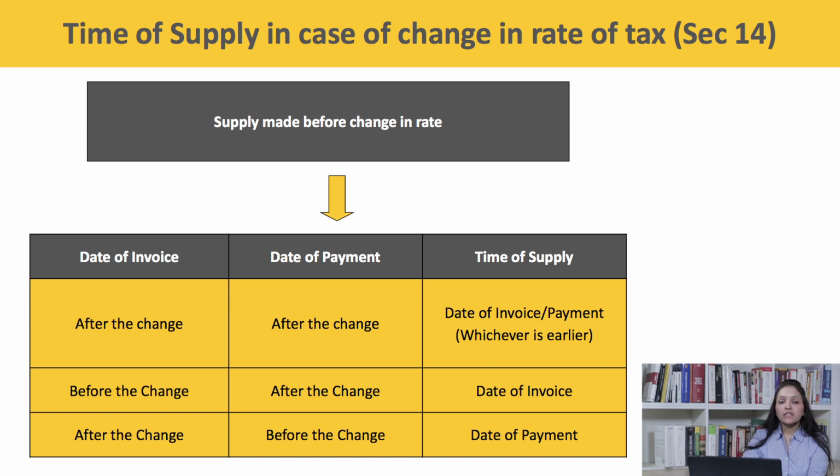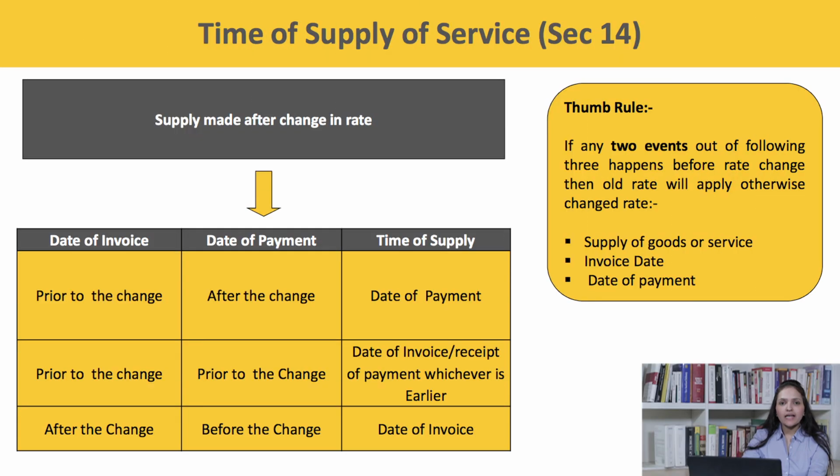Third scenario, supply has been made before the change in rate, invoice has been issued after the change in rate, but the payment has been made in advance, that is before the change in rate. Therefore, the time of supply shall be the date of payment. Same shall be the scenario in case where the supply has been made after the change in rate and any two activities out of the three, that is the date of issue of invoice, date of receipt of payment, or the date of provision of supply, is happening after the change in rate, then the new rate would be applicable.